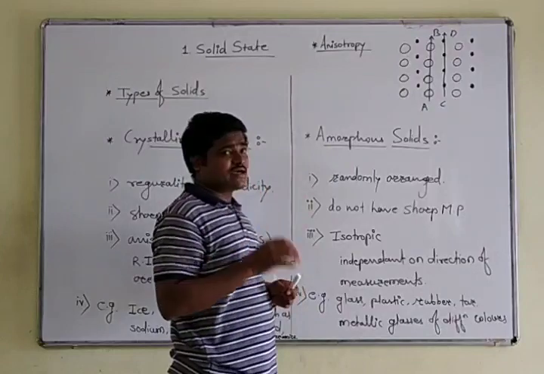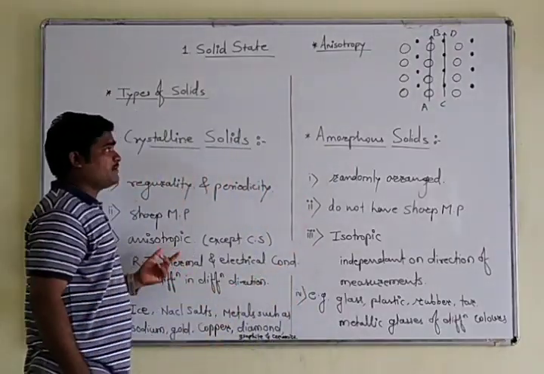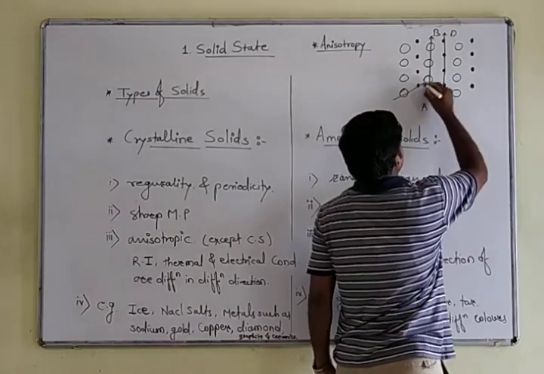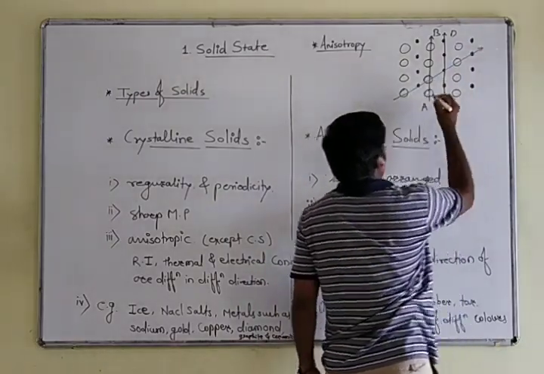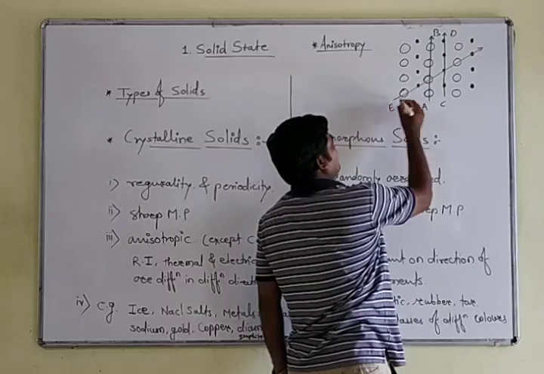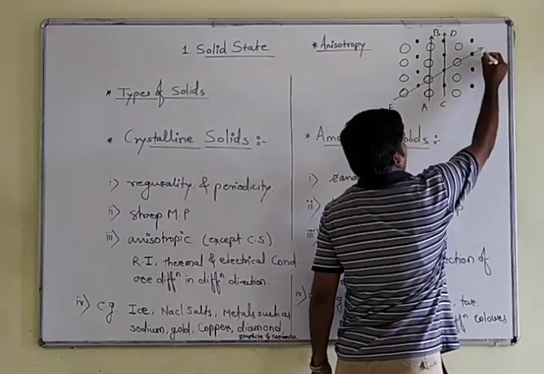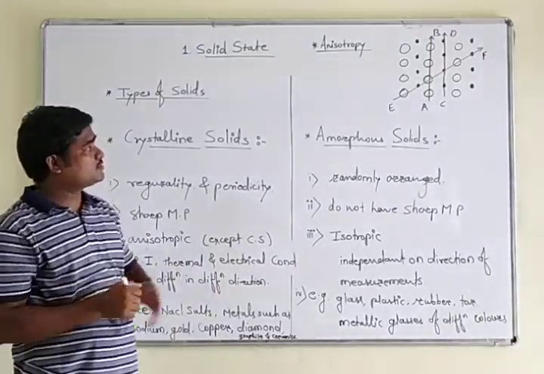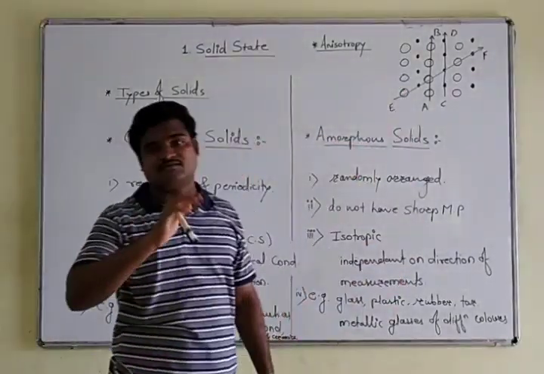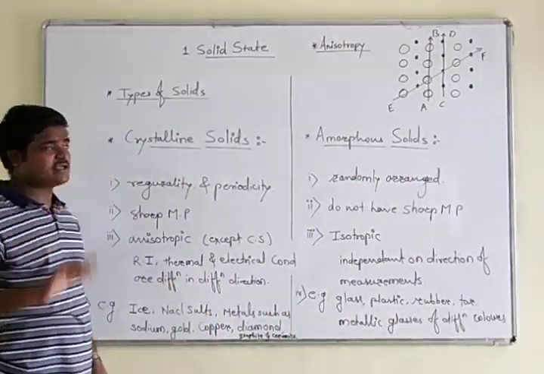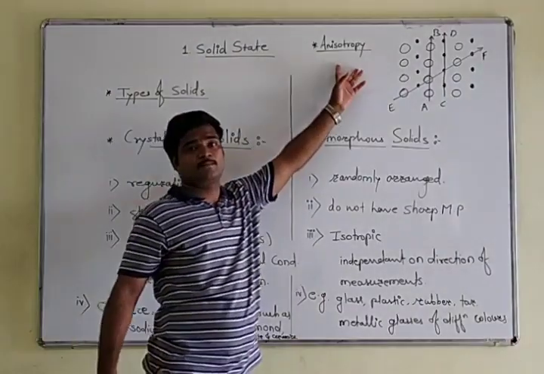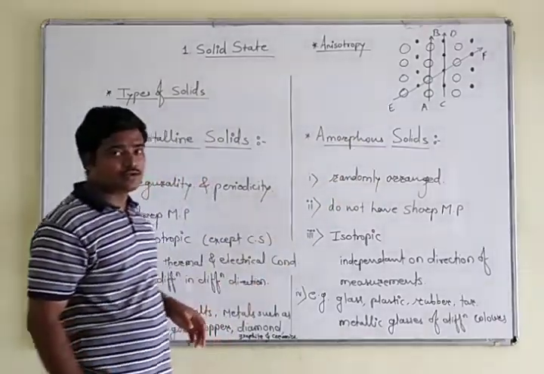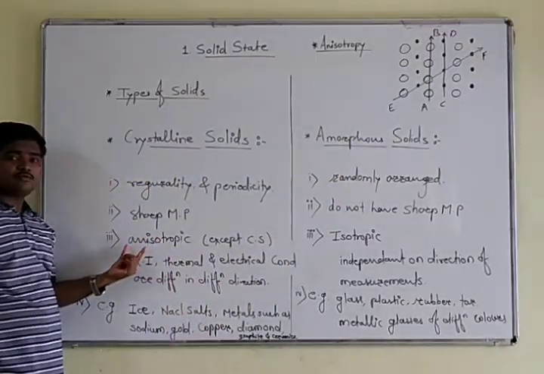But in anisotropy, if we go like this, look at here, I have termed it EF. If we go through this direction, you will get different properties. So this is the case about anisotropy. Now we have to apply this concept in crystalline solids. So we will come to this point.